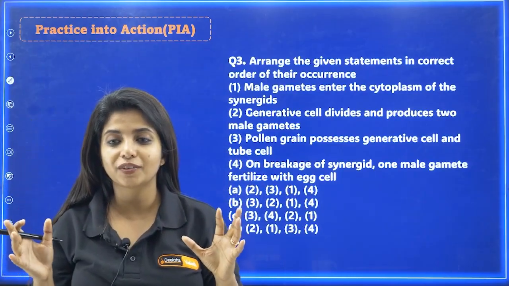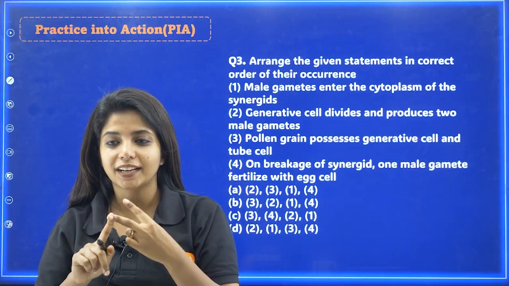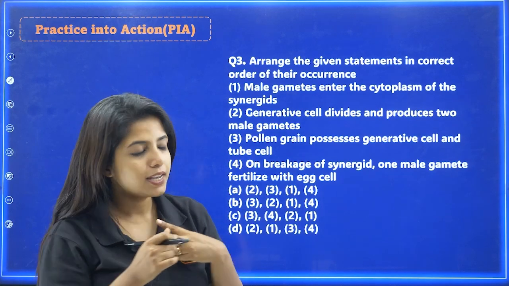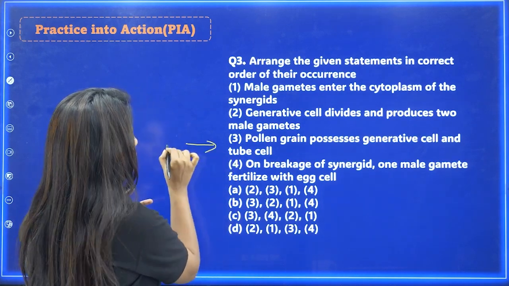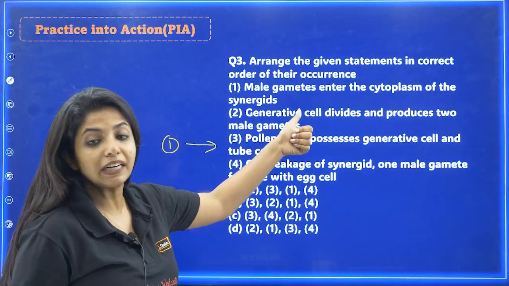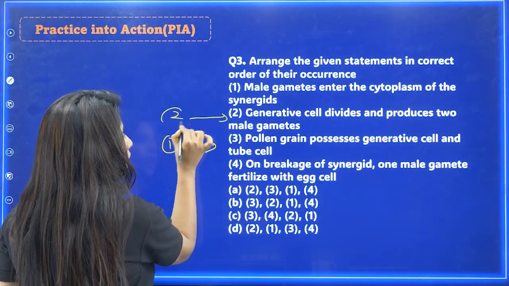So the first scenario that we have is, you have 2 cells in pollen grains. One is generative cell and the other one is what? The tube cell. Agree? Tube cell is basically a vegetative cell. So this is the first one. So the third statement would be the first statement out there. Now, the generative cell, it would be dividing to produce 2 male gametes, right? So that would be the second statement.